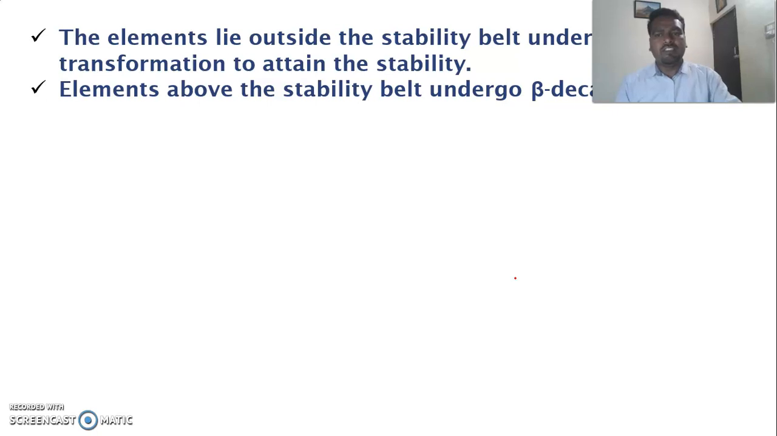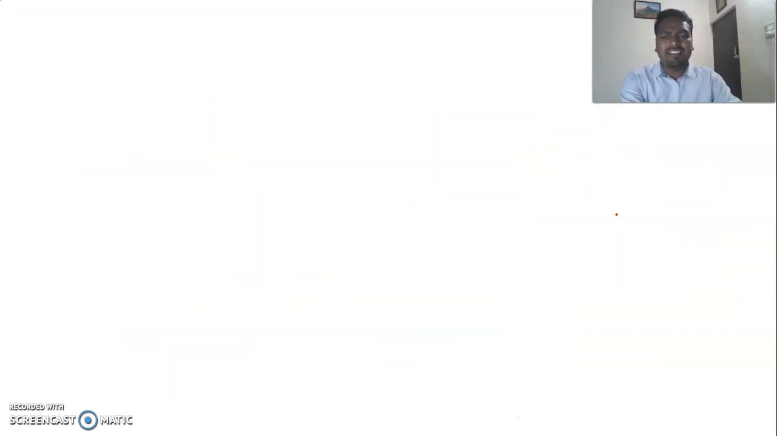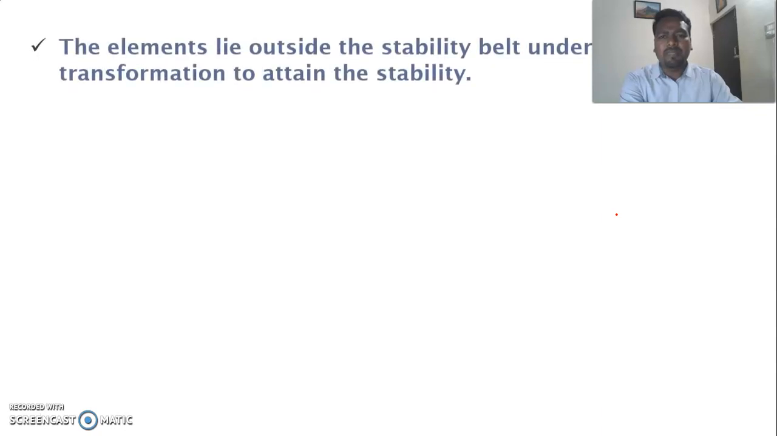So now, elements above the stability belt: if you look at the graph here, above the belt n by p is greater than 1, and below it n by p is less than 1. If elements come above or below the stability belt, they are all unstable. To attain stability, they undergo nuclear reactions, nuclear transformations. Now let us see the nuclear transformation which is happening.